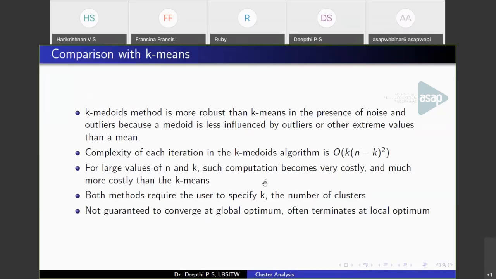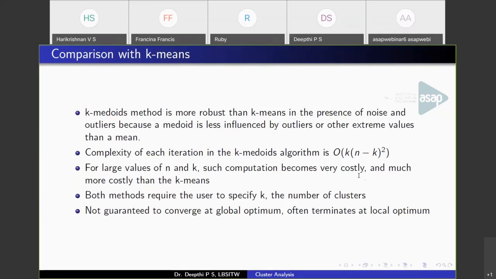The complexity of k-means is order of n k t. N is the number of points, k is the clusters, and t is the iterations. So here it is k into n minus k the whole square. So for large values of n and k, this is very much costlier than the k-means algorithm.